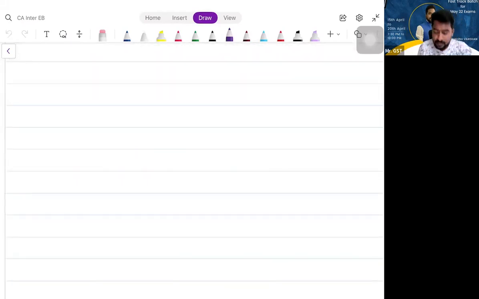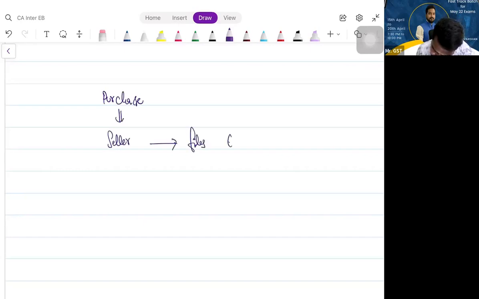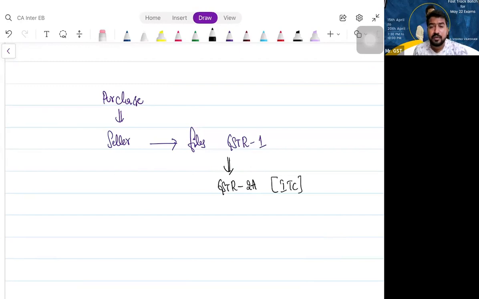First, how do we take ITC? Sir, we purchase something. The seller files his GSTR1. From that, the data comes to your GST 2A, exactly GSTR 2A or 2B now, whatever it is. It will come to your GSTR 2A, let us assume. In GSTR 2A, it will show what your ITC available is.